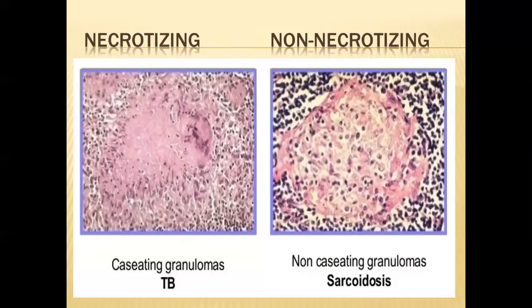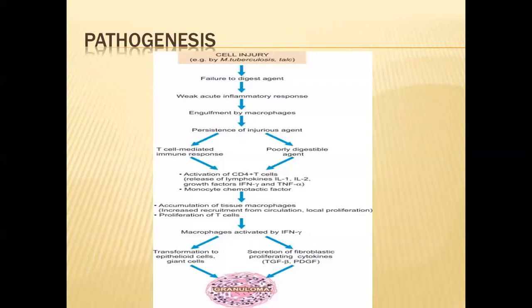First of all, when a foreign body, any type of agent which is enlarged and poorly degradable, poorly digestible, first of all it is faced by the acute inflammatory response. But the acute inflammatory response fails to phagocytose these particles, so they are presented to be engulfed by the macrophages. These macrophages also fail to phagocytose these particles because they are large enough and poorly degradable.